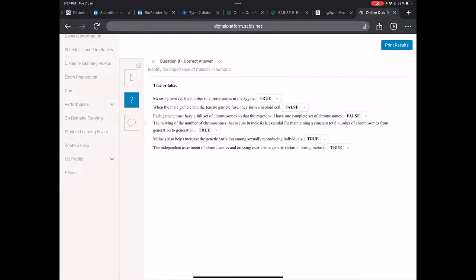We said the gametes have half the number of chromosomes. The halving of the number of chromosomes that occurs in meiosis is essential. Of course, it is essential. That's one of the main functions of meiosis, to maintain a constant total number of chromosomes from generation to generation. Meiosis also helps increase the genetic variation. Yes, we said that before, by crossing over and by independent assortment, and that's the last option. The independent assortment of chromosomes and crossing over create genetic variation during meiosis, and that is true.